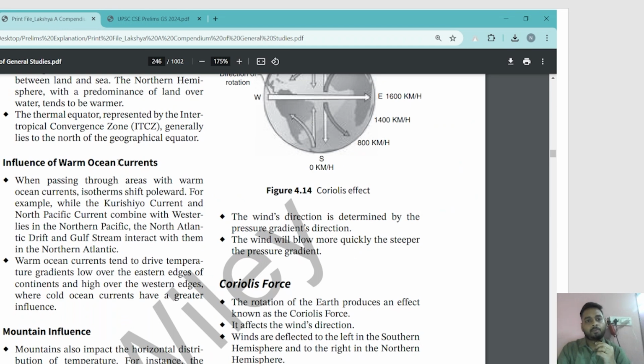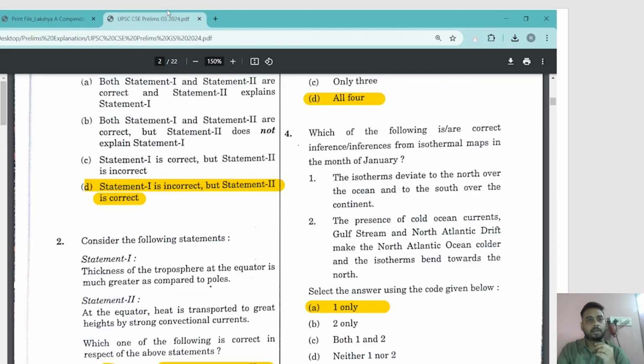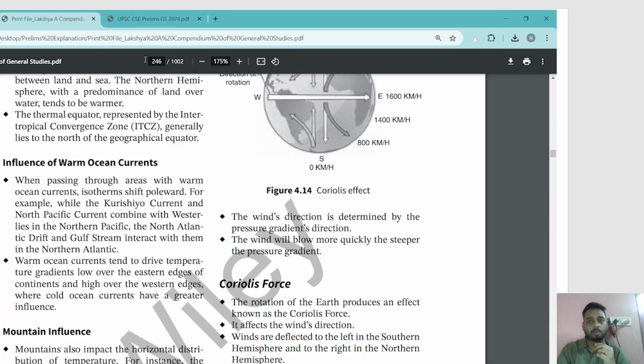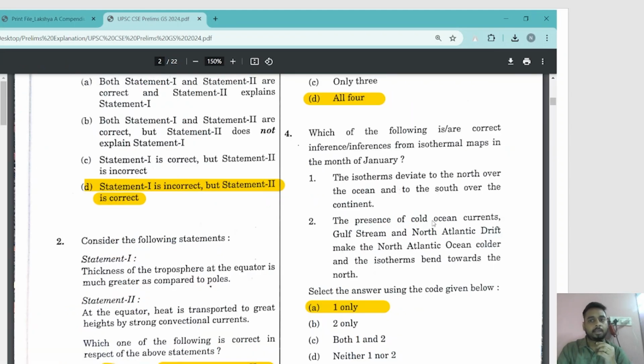But statement 2, as you saw, Gulf Stream and North Atlantic Drift, see here, influence of warm ocean currents. When passing through areas with warm ocean currents, isotherms shift poleward. The statement itself is wrong. It said bends towards the north, but these are not cold ocean currents, these are warm ocean currents. What is the example here? Exactly these two: the North Atlantic Drift and the Gulf Stream interact with the North Atlantic. But it's written here presence of cold ocean current. So statement 2 is wrong. Statement 1 is true.